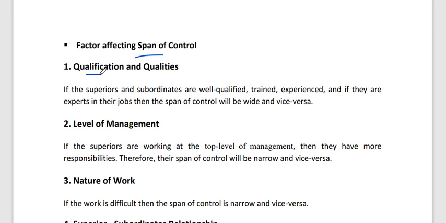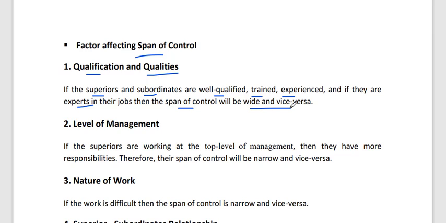Okay, first, qualification and quality. If the supervisor and the subordinate are well qualified, trained, and experienced, and if they are expert in their job, then span of control will be wide, and vice versa. As I said earlier, in a wide structure, all the employees and subordinates have to work on their own. So if they are well qualified and trained, they will not require any training or experience. Okay, so you can use the wide structure.